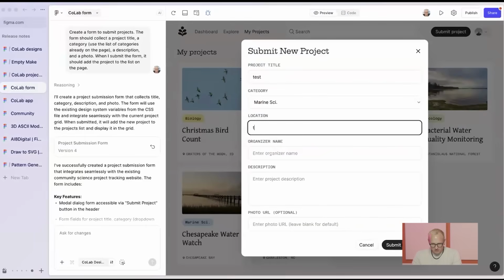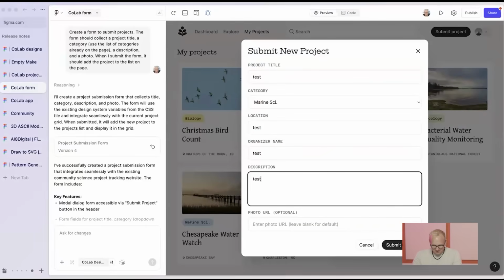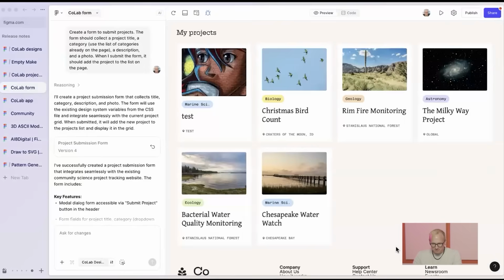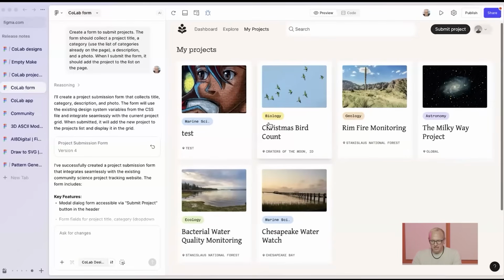And if I actually do the thing and put in some test data, you can see very, very fancy project we're submitting here. Go ahead and click Submit. That pops right in to my front-end prototype. So now we've got a working form. But if I refresh, this is going to go away.